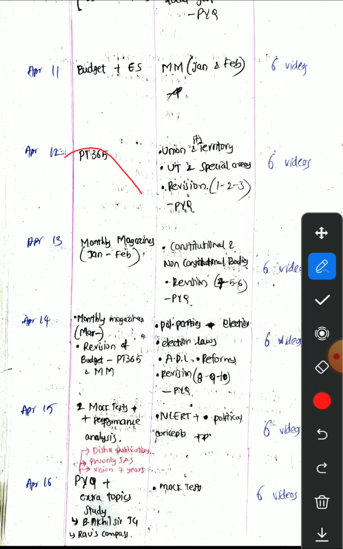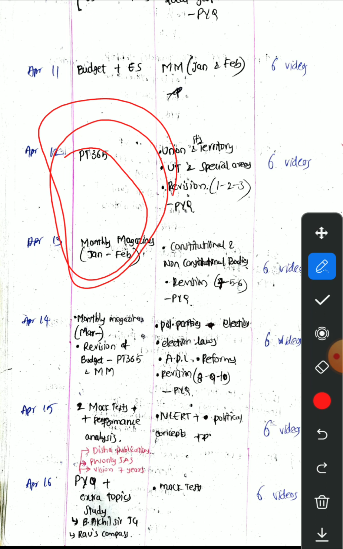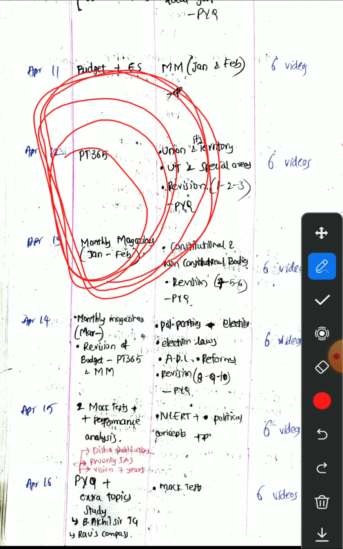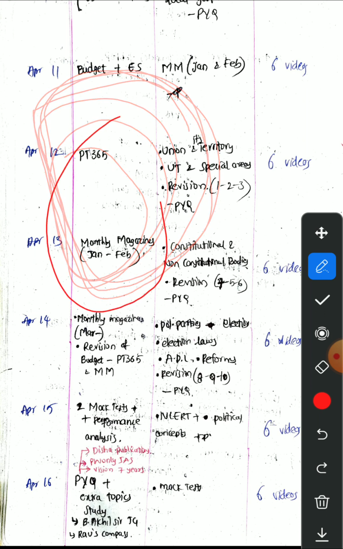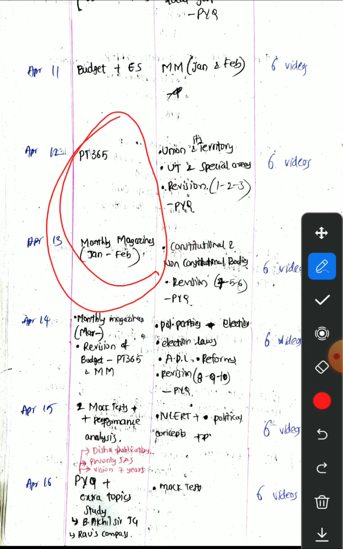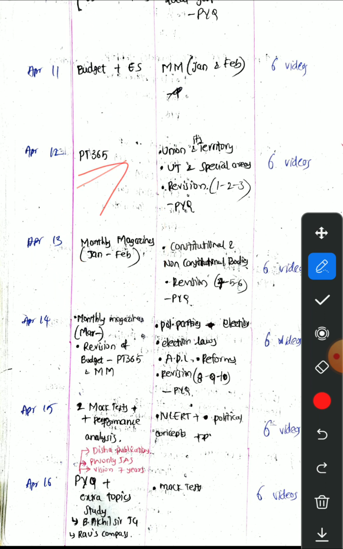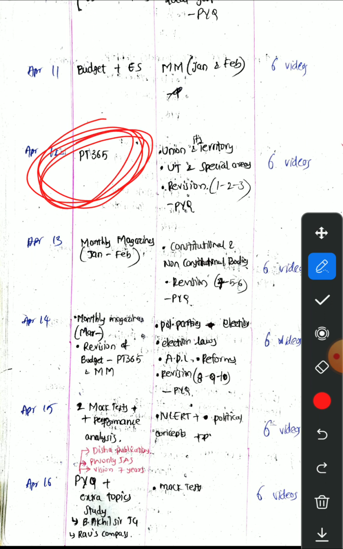So here we are also using some Google knowledge, like we are going to Google something based on the previous year question knowledge we have acquired. We are going to capitalize on that previous year question knowledge here. How? By googling previous year question related topics. Let's do one thing. We have to shift these previous year questions to this day. We can add the PT365 and monthly magazine later. We have to move this down. Okay, so we are going to study PYQs on this date.